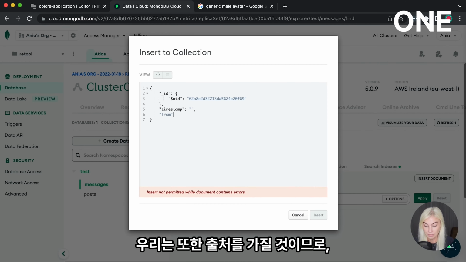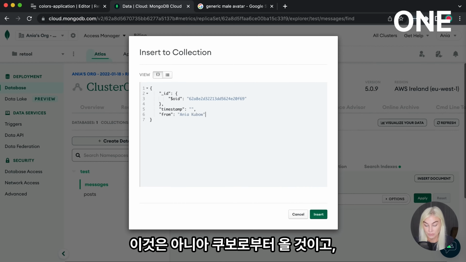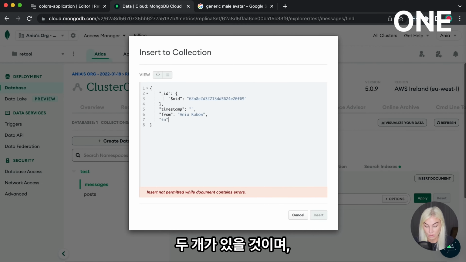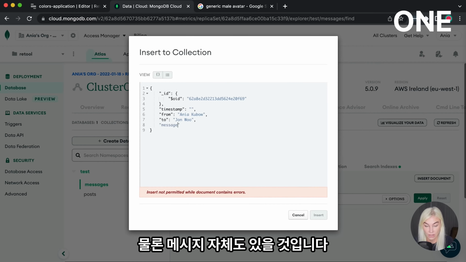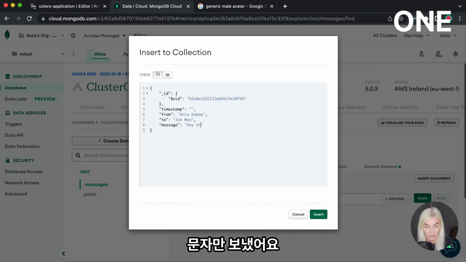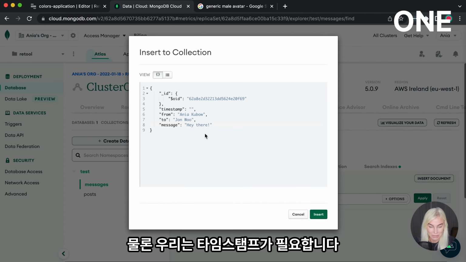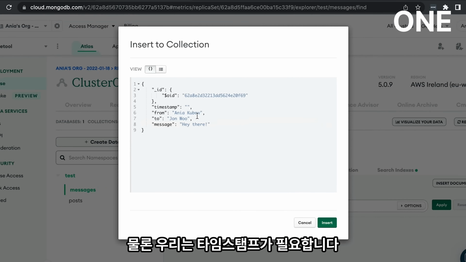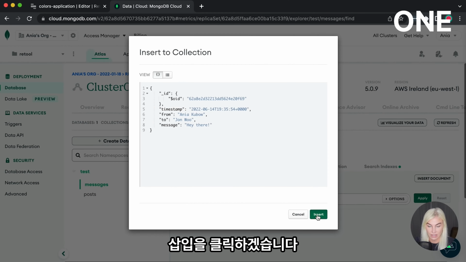We're also going to have a from. So for example, this is going to be from Anya Kubo, and it's going to have a to, and the to is going to be to John Woo. And of course, we're going to have the message itself. I'm not very imaginative, so apparently I just text John Woo, hey there. Because I lack any sort of imagination. So that is my message. And of course, we need a timestamp. So I'm just going to stick that one in of today and now and just click insert.